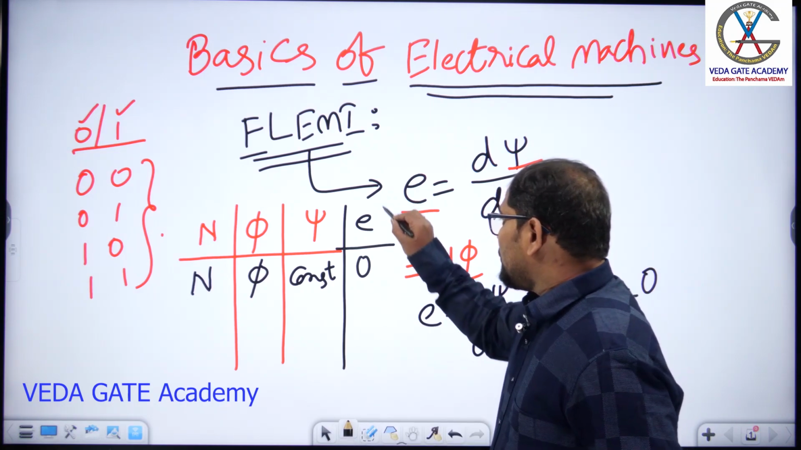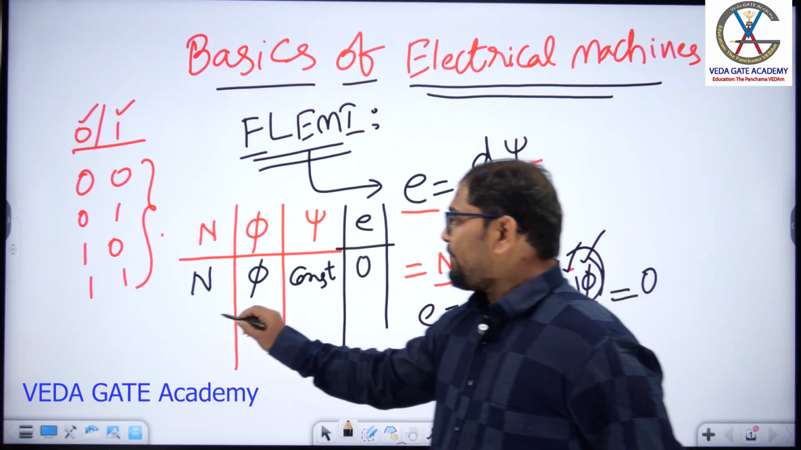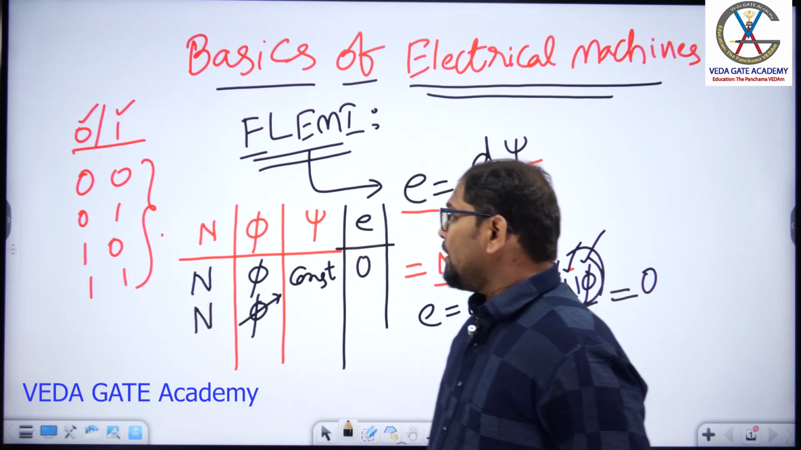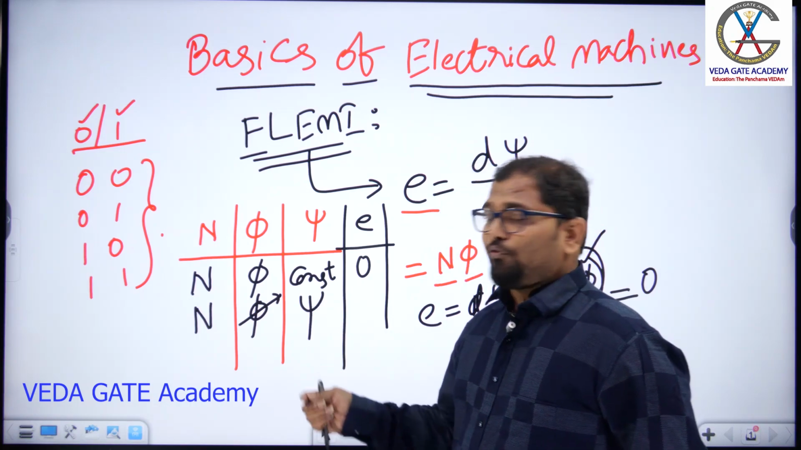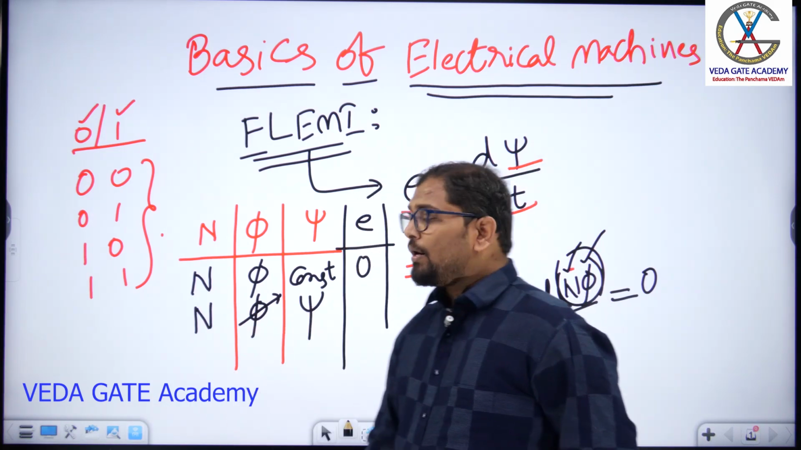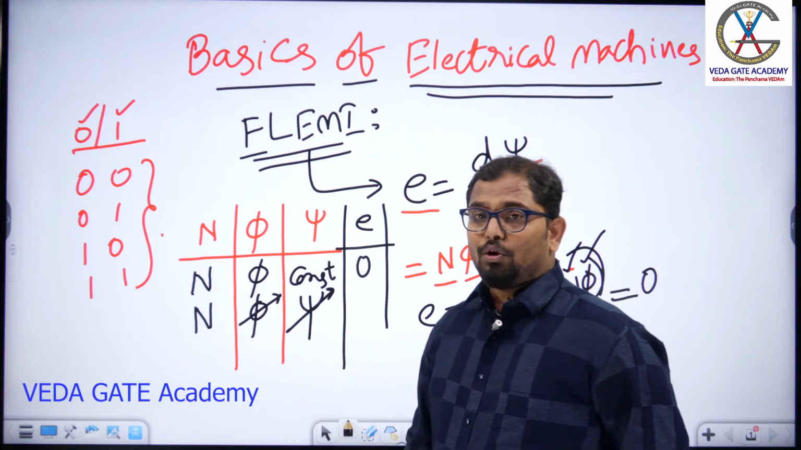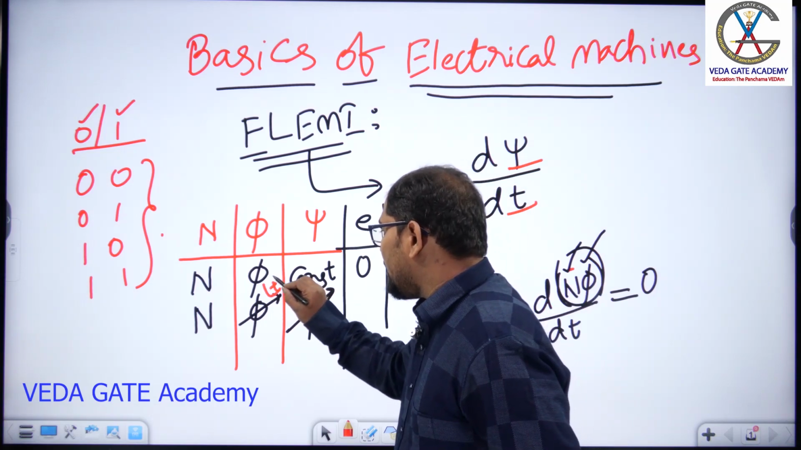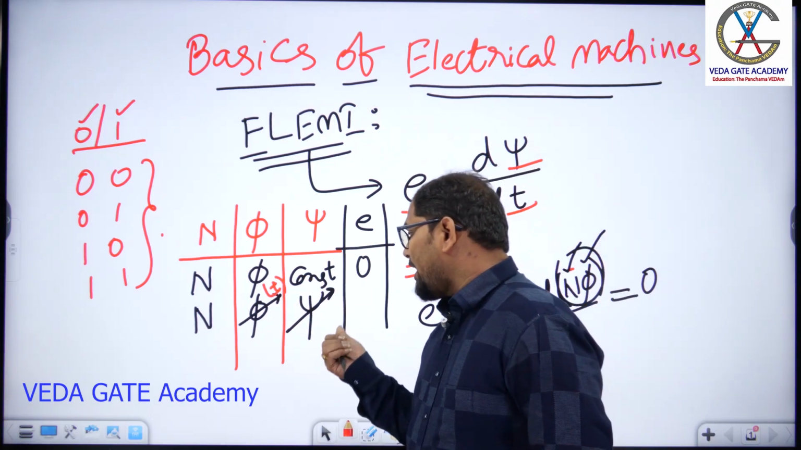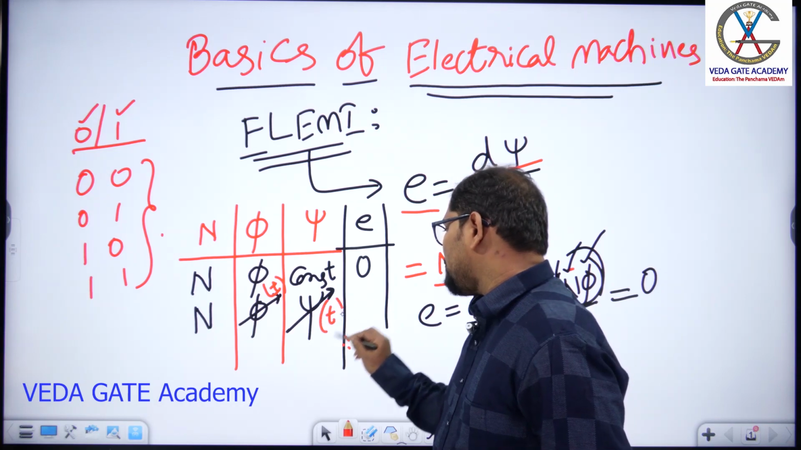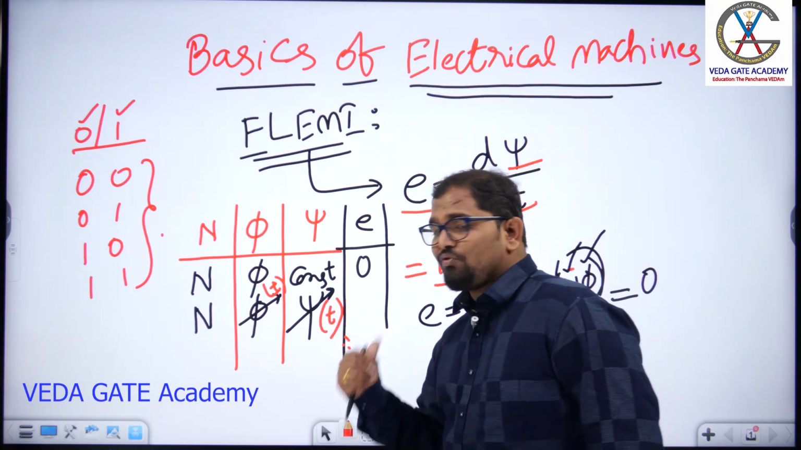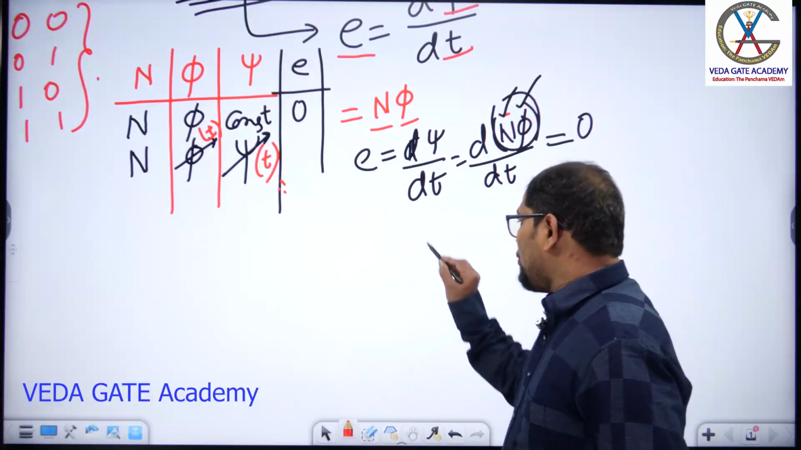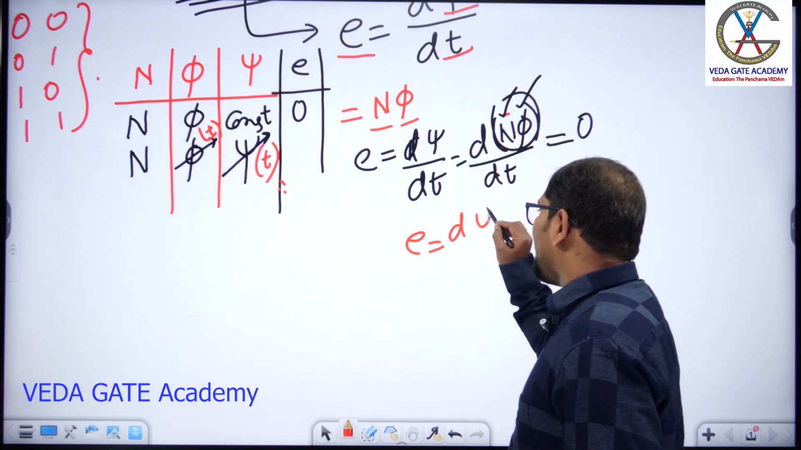Now take the next example. Let us consider that the number of turns is a constant value and the flux is a variable quantity. Then what happens to the flux linkages? If a constant is multiplied by a variable, you will get the flux linkages as a variable quantity. Now we will vary the flux with respect to time, so the flux linkages also vary with respect to time. As the flux linkage is varying with respect to time, what is the basic equation of the induced EMF? E equals d psi by dt.